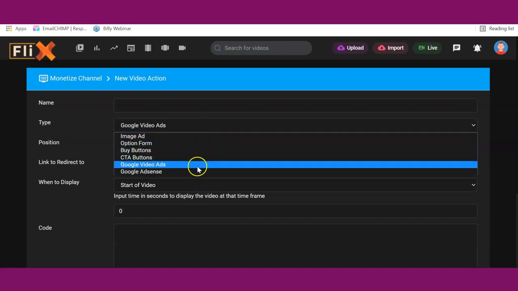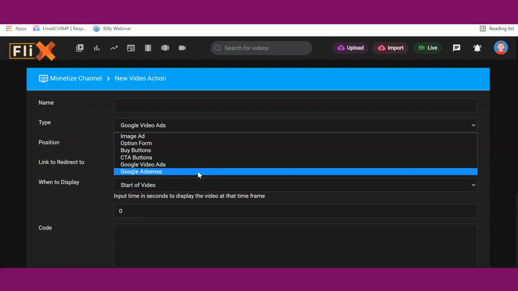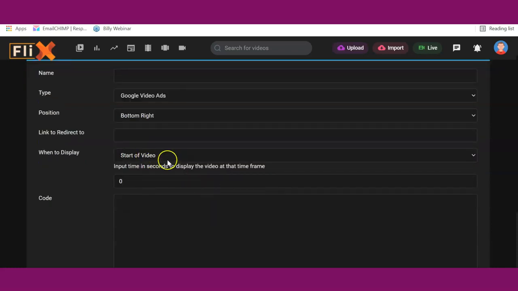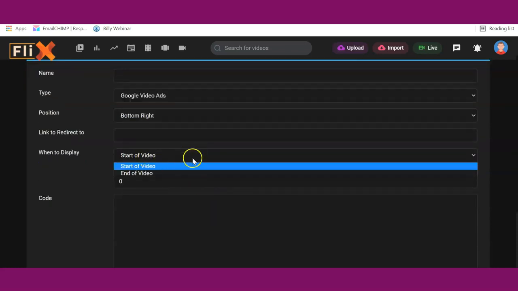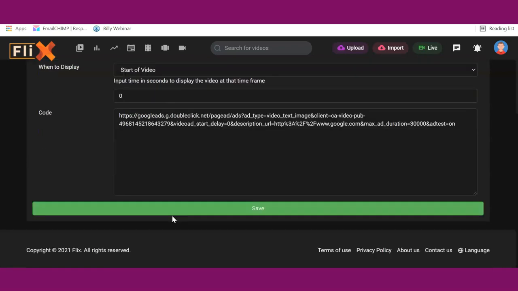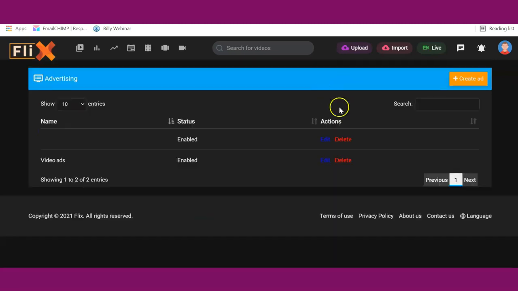You can also do the Google AdSense banners, whereby you can insert ads inside the videos and you get paid from that as well. So I'm just going to select that, select the position bottom right, leave this blank, then come here and select start of video. I want the video ad to start the video. That way you make more money, because people get to watch the video ad first before watching the main video. Then I paste my Google AdSense code here, scroll down and click on the save button. So we have that already.